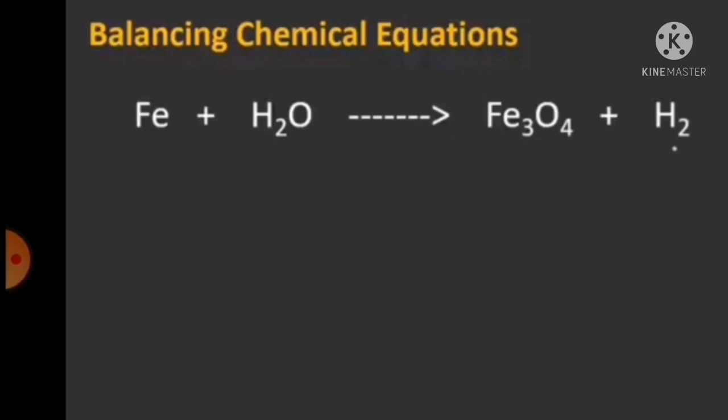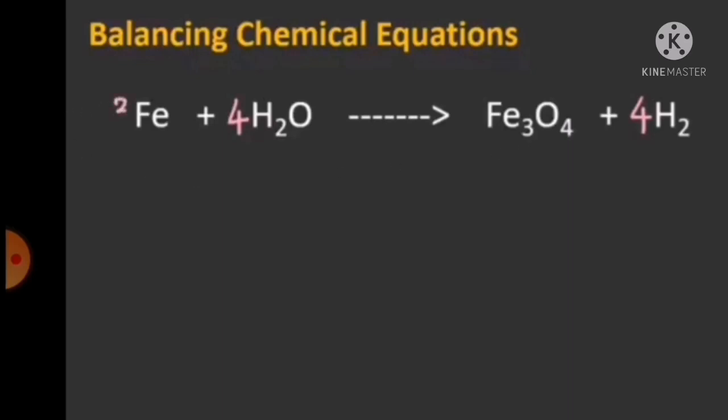Okay, here you are getting a chance to balance the chemical equation. Fe plus H2O gives Fe3O4 plus H2. Out of this, we should find out which element is showing more difference. That element should be balanced first.